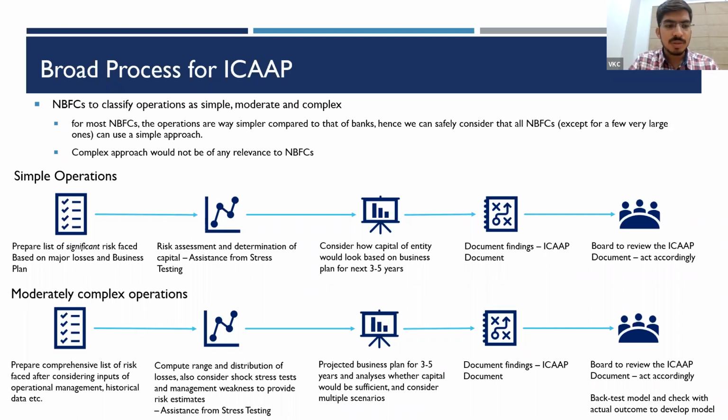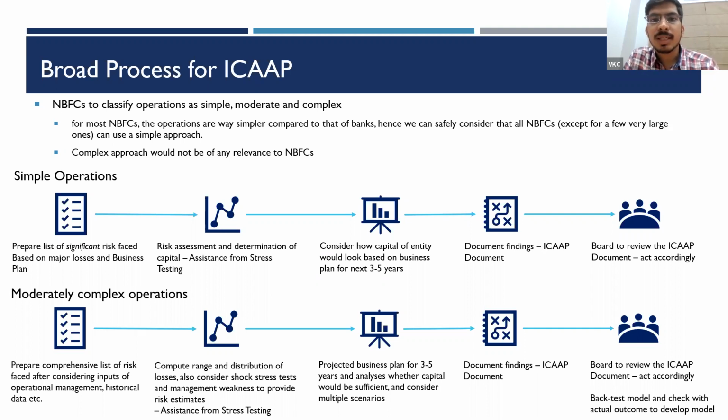For simple operations, we prepare a list of significant risks. Here the importance comes to significant risk. When I go for moderately complex operations, the list of risks that I prepare should be a comprehensive list. That is, all the risks faced by me should be covered. What is a list of risks?